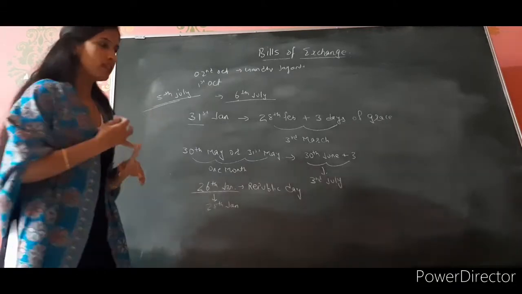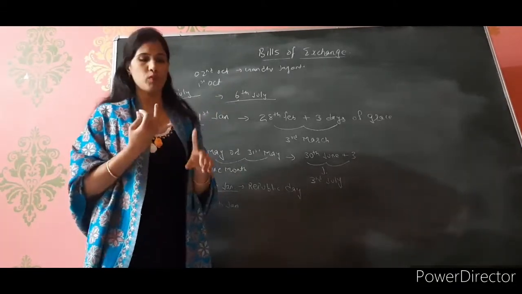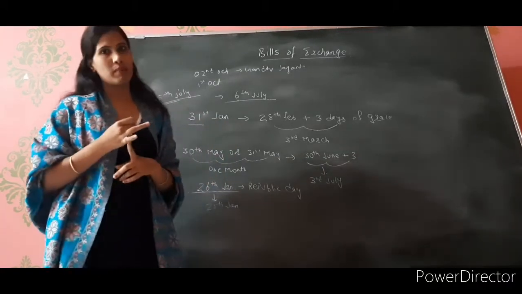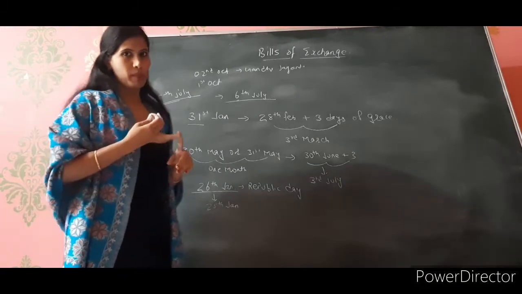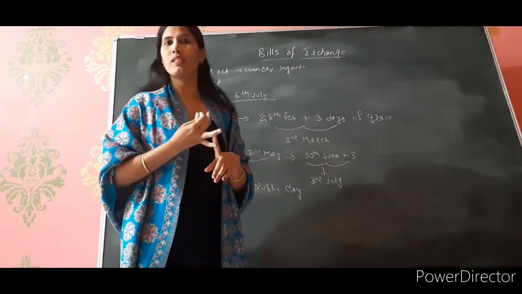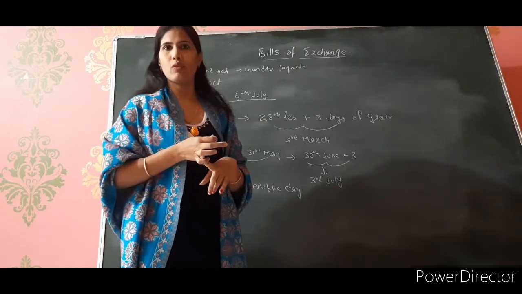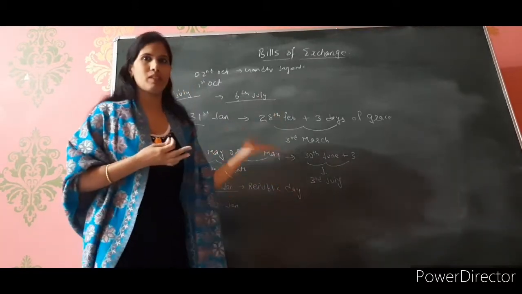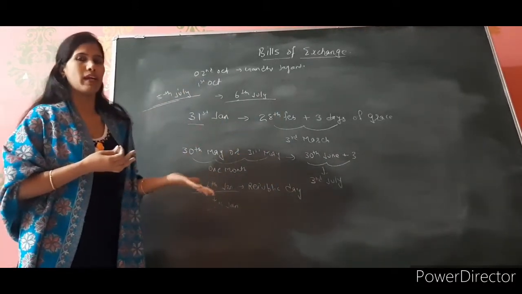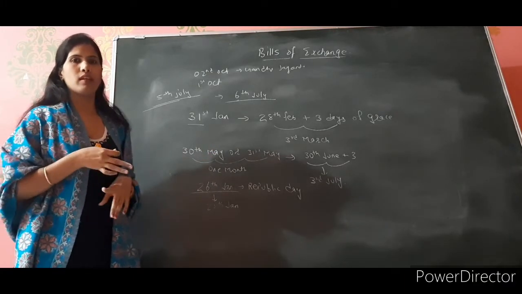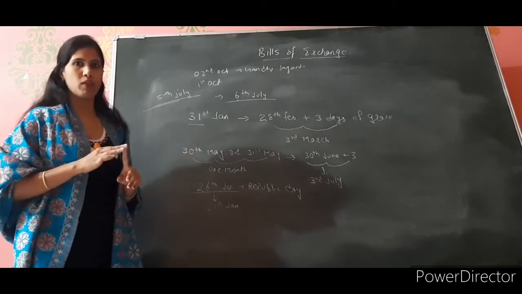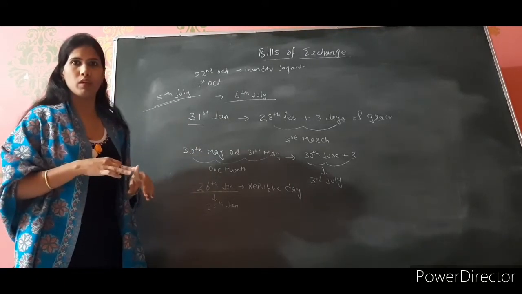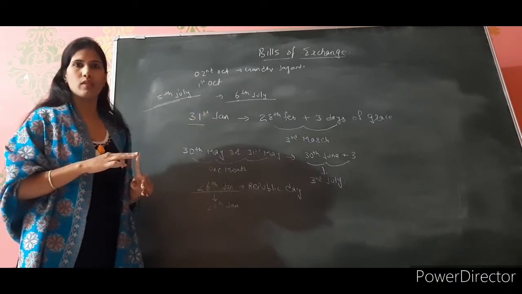Clear? Now listen, today in this chapter you have gone through the meaning of bills of exchange, the parties involved in bills of exchange, the specimen of bills of exchange, then the promissory note, parties involved in promissory note, specimen of promissory note, and lastly the concept of these. So on the basis of these concepts, the maturity period किस date को आएगा? You have been given 2 questions. Okay? So you have to solve those questions. That will be your homework. Plus along with that you have to make all these notes whatever I have written on the board. So from the video you can copy those notes. So complete your notes.